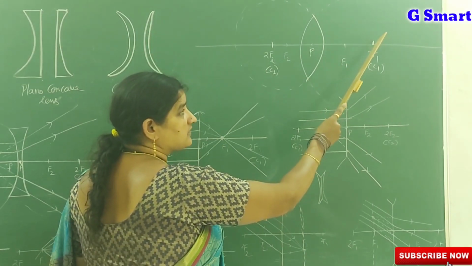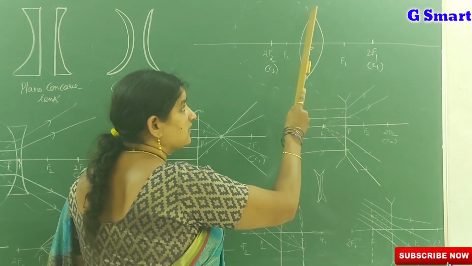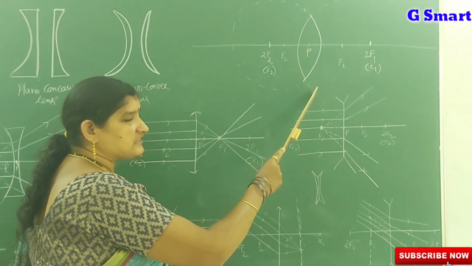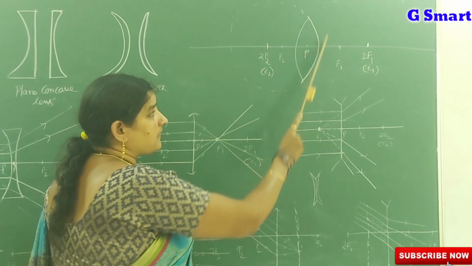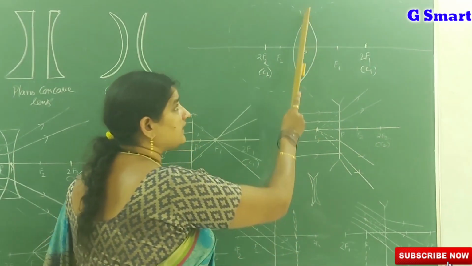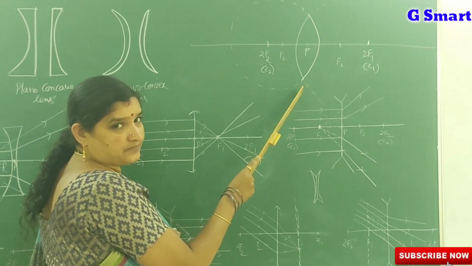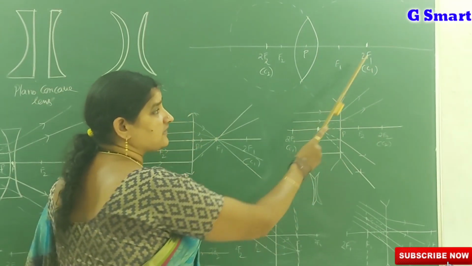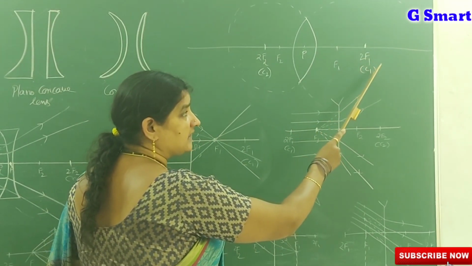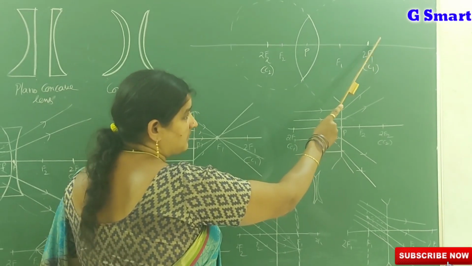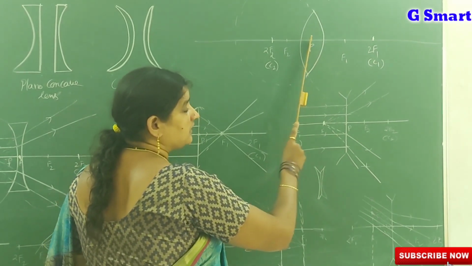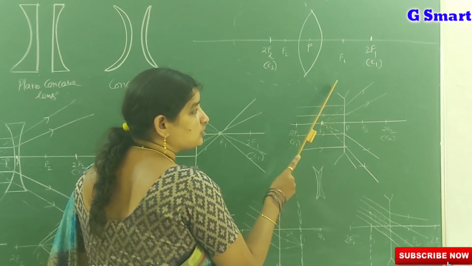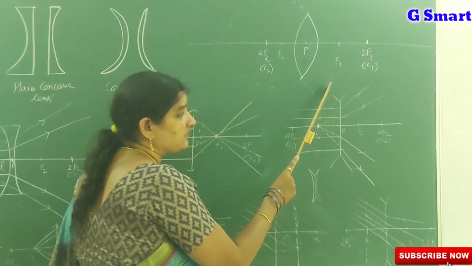The center of curvature of that sphere is here, C1, because this is the first curved surface. The intersection part of two spheres gives you a biconvex lens. The center of curvature of this first surface is C1, denoted by 2f1, because the distance between the pole and the center of curvature gives you the radius of curvature.